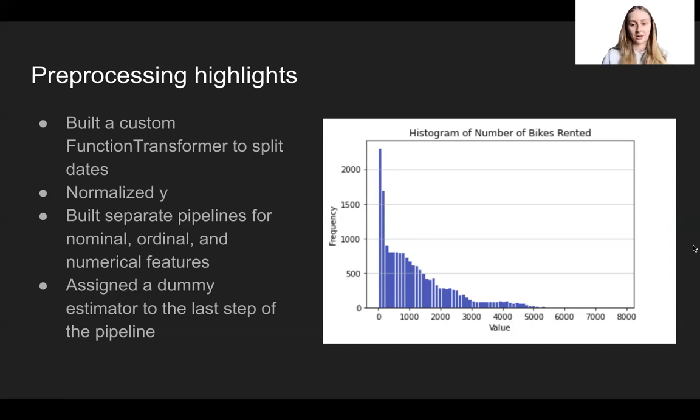On the right, you can see that our target variable is really skewed, and linear regression assumes the target variable should be normally distributed. So I threw that into a normalization step as well. I built separate pipelines for nominal, ordinal, and numerical features. And then I assigned a dummy estimator to the last step of the pipeline so that during randomized search, I could pass in different models and different sets of hyperparameters completely automated.